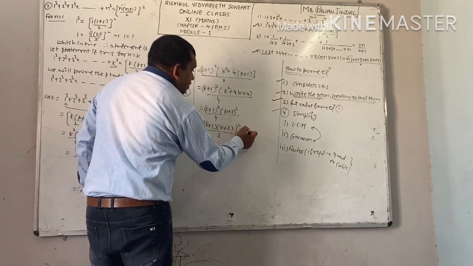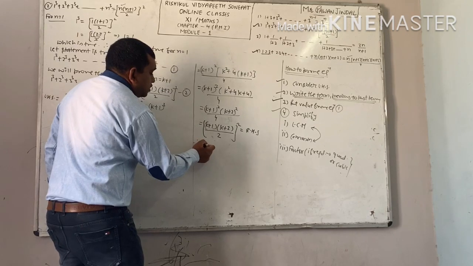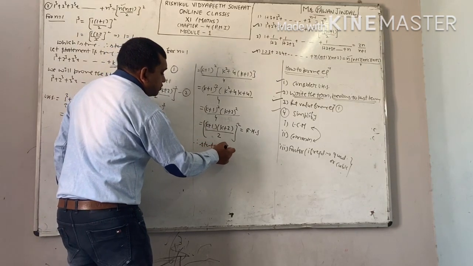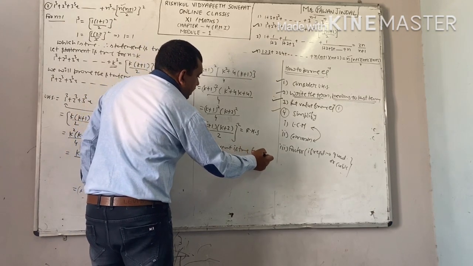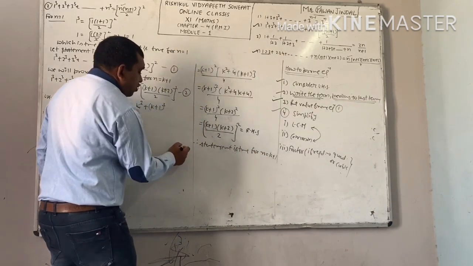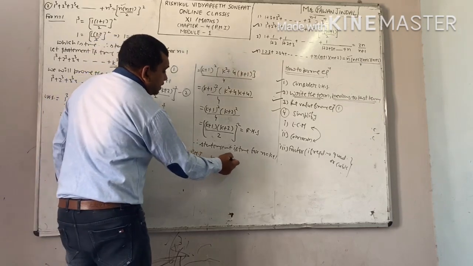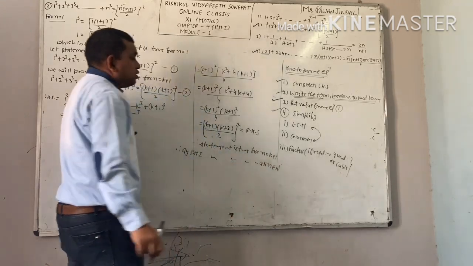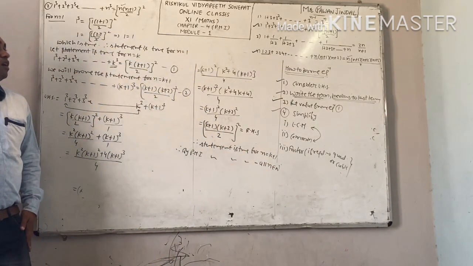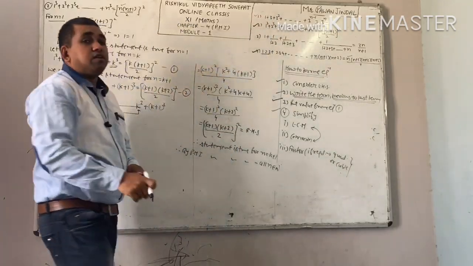This is equal to the right hand side. Therefore, write down that the statement is true for n equal to k plus 1, and therefore by PMI you can say the statement is true for all n belonging to natural numbers. Right? Now move to the next question.